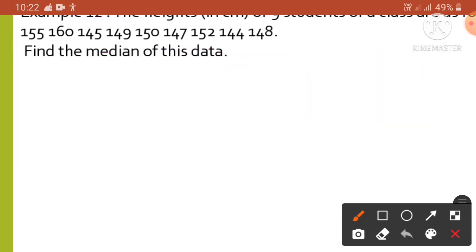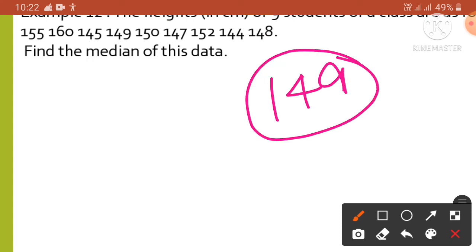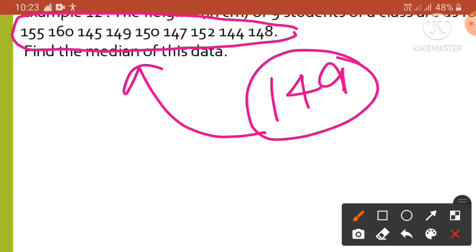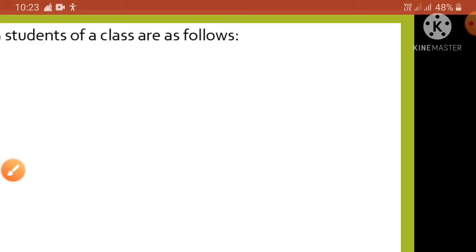So the median of this observation will be 149 here. Okay, so at first we have to arrange this in ascending order, then we have to find the number. Okay, now take the second one.